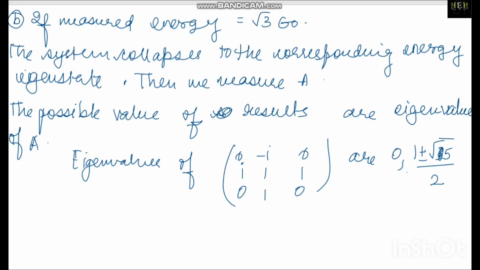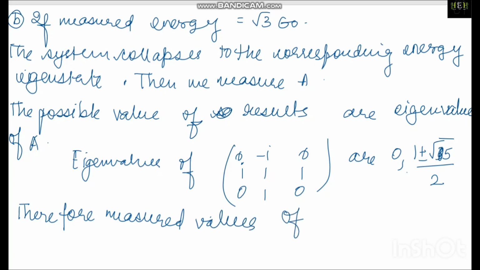Therefore the measured values of A will be: one will be 0, another will be A naught (1 plus root 5)/2, and another will be A naught (1 minus root 5)/2. Okay, these are the values.